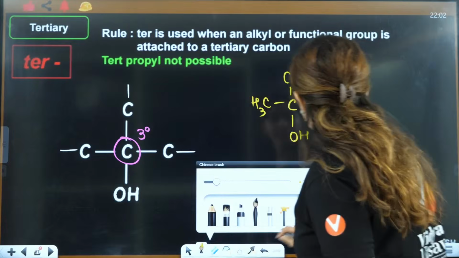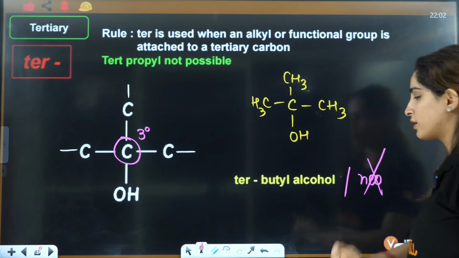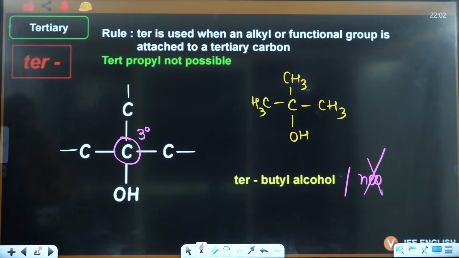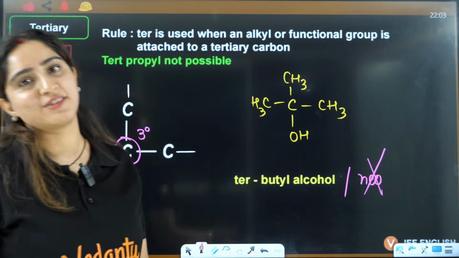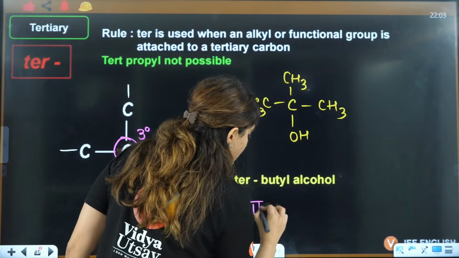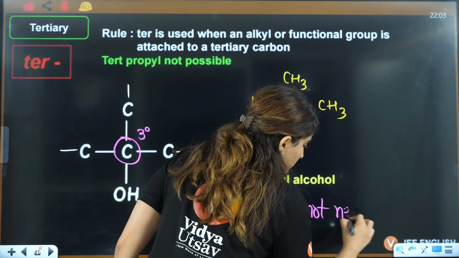Now you know what, some students write it as neo also. That is wrong. This is not neo, guys. Neo has a different definition, right? So I'll just write, this is not neo.